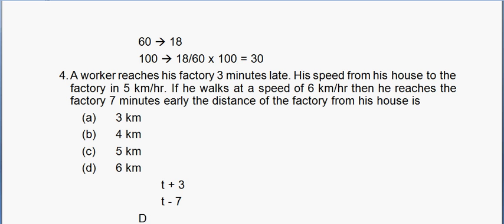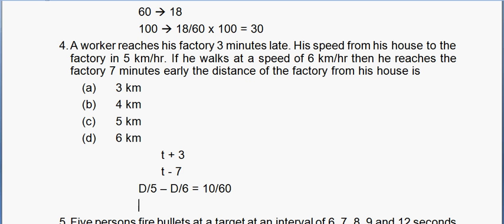Now if d is the distance, then d by 5 minus d by 6 should be equal to 10. 10 is in minutes and everything is in kilometers per hour, so we have to divide it by 60, right? If you solve it, it becomes d by 30 is equal to 1 by 6, or d is equal to 5. So C is the answer.